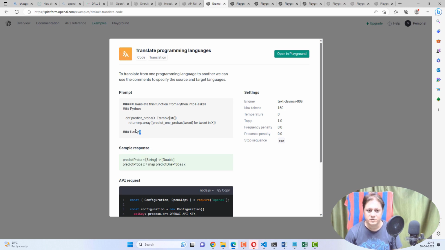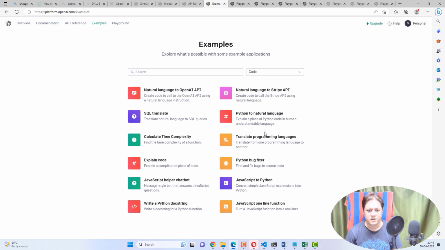So this is a very good use case wherein, if you don't understand the code and you want a replacement of the code, then you can provide the code base in a particular language and ask ChatGPT to respond with another language. Let's move on to the other stuff.